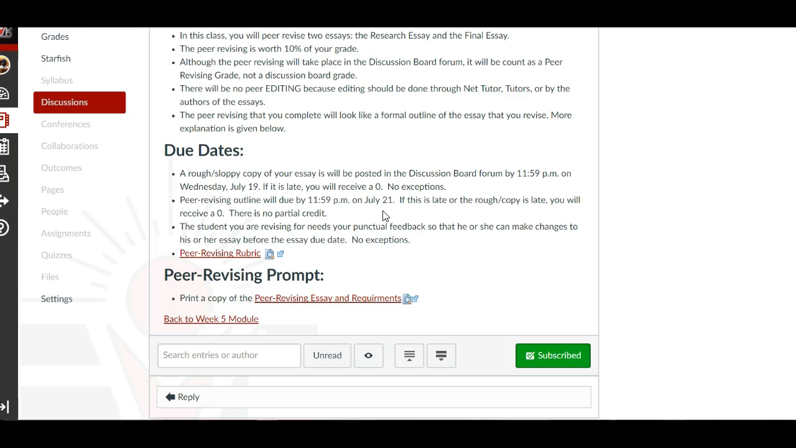They need your feedback. So if you look at the peer revising rubric, a 0. If you miss Wednesday, obviously you're going to get a 0. If you posted Wednesday, but then you don't post the other person's by Friday, you get a 0. But you can look over the peer revising rubric for more detail. And let's go to the peer revising essay and the requirements. I'll open it as the PDF.